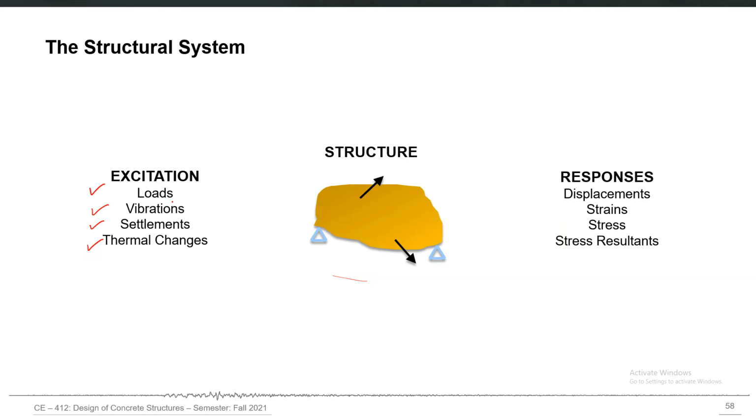These excitations not only include loads but also different types of vibrations, settlements, or thermal changes. We have these excitations, we apply them to a real structure, in fact a mathematical representation of a real structure, and we finally come up with its responses. That may be the displacements, strains, stresses, and stress resultants.